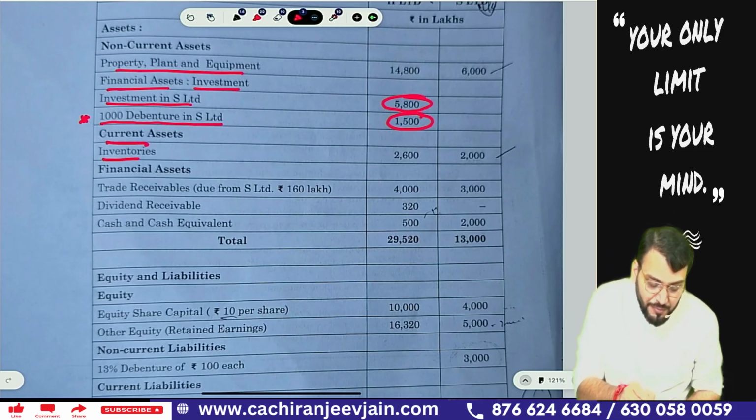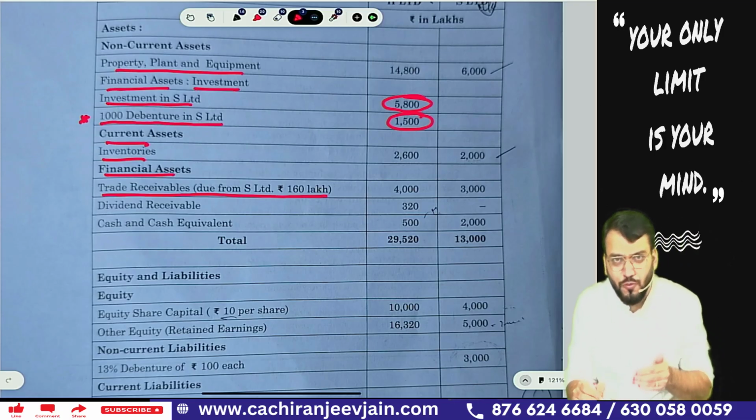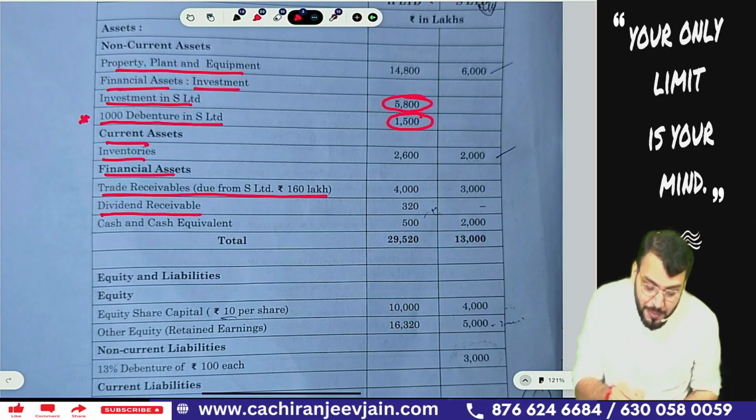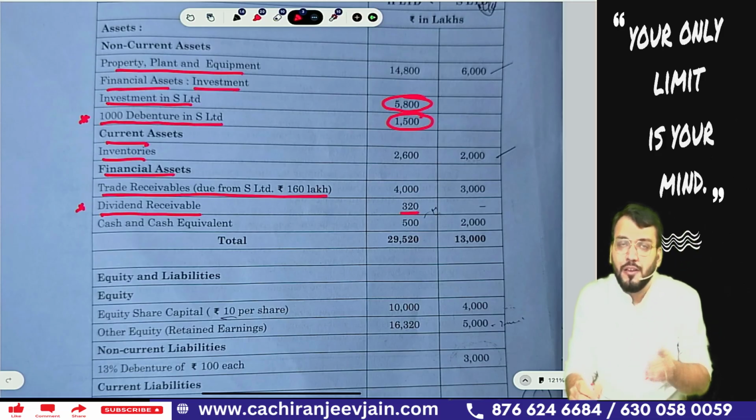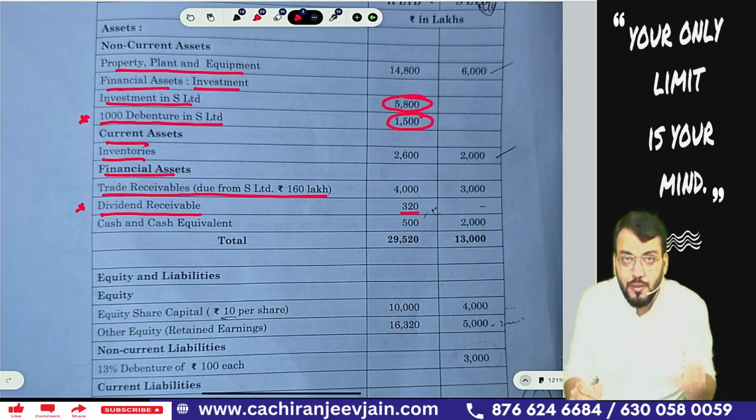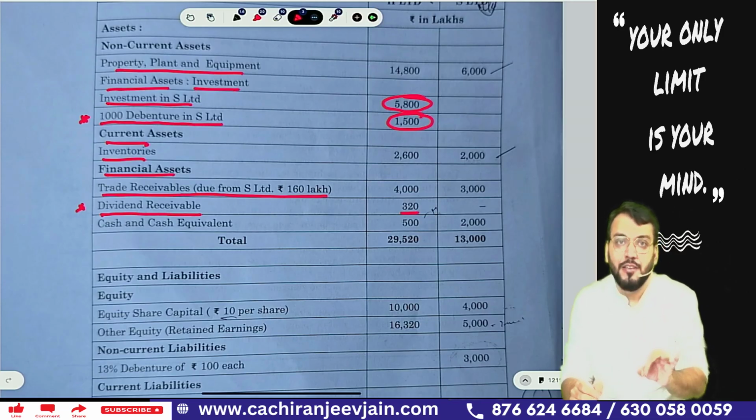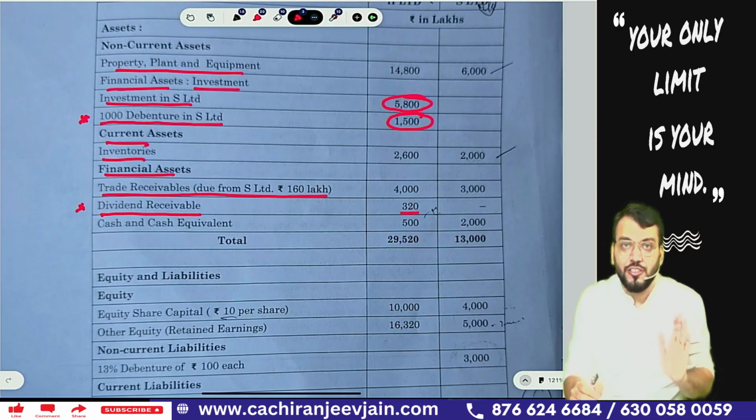Then current assets: inventory, financial asset, trade receivable due from S Limited 160 lakh. So 160 lakh is an intercompany balance which will be cancelled. Dividend receivable 320 lakh is also a new point. Of course, dividend adjustment is not a new adjustment, but in whatever questions we have done in class or given in the ICAI module, the dividend declared by the subsidiary company is paid, so it does not come in the balance sheet. But in this question they have said declared but not paid, and therefore it is coming in the balance sheet.